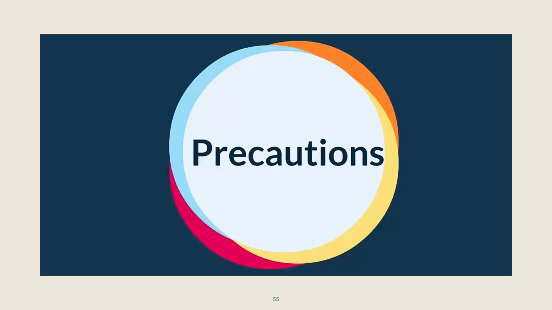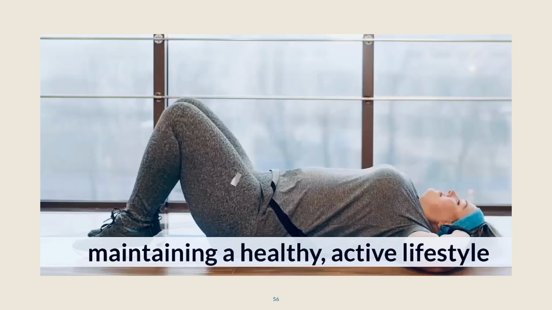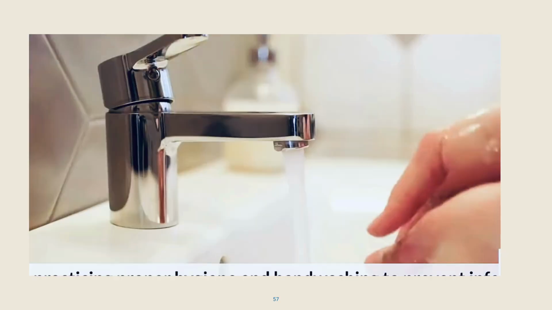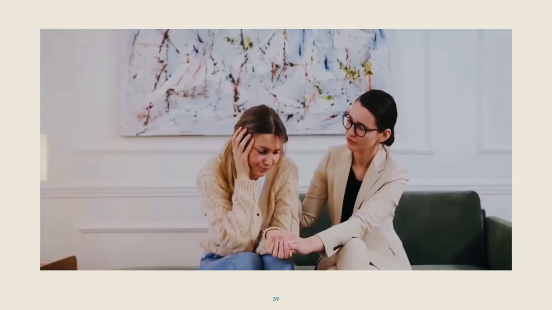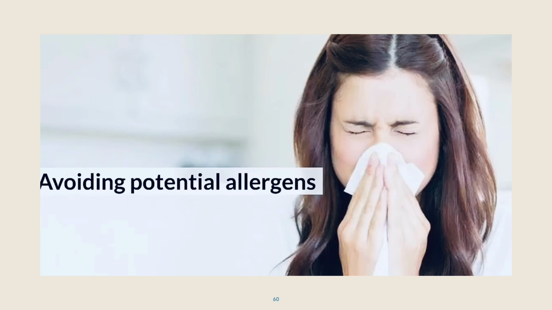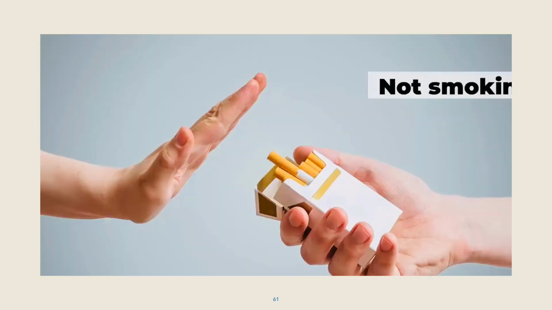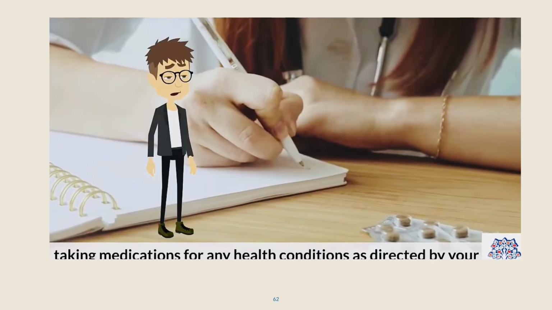So coming to the precautions, there are several ways to prevent leukocytosis. That is maintaining a healthy and active lifestyle, maintaining proper hygiene and hand washing, reducing stress levels, getting treatment for anxiety or mental health issues, avoiding potential allergens, quitting smoking, and finally taking medication for any health condition as directed by your doctors.